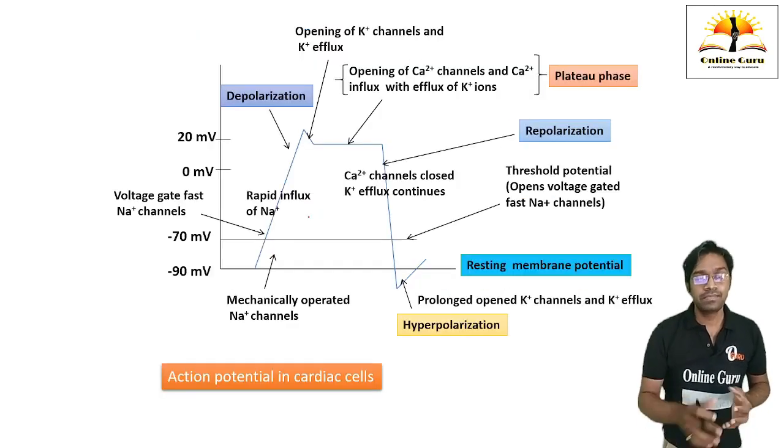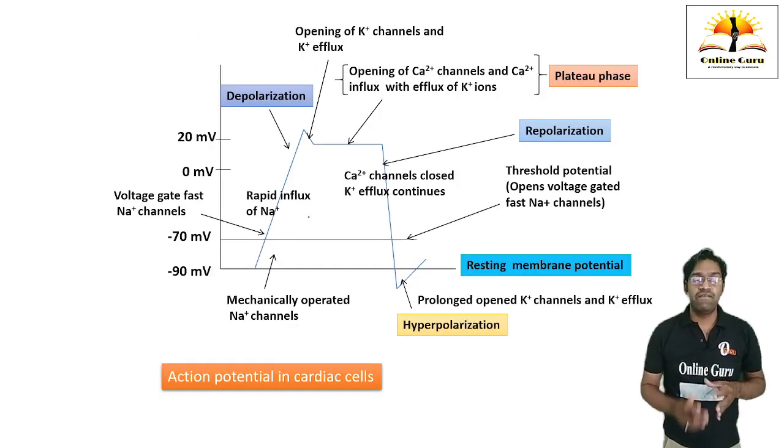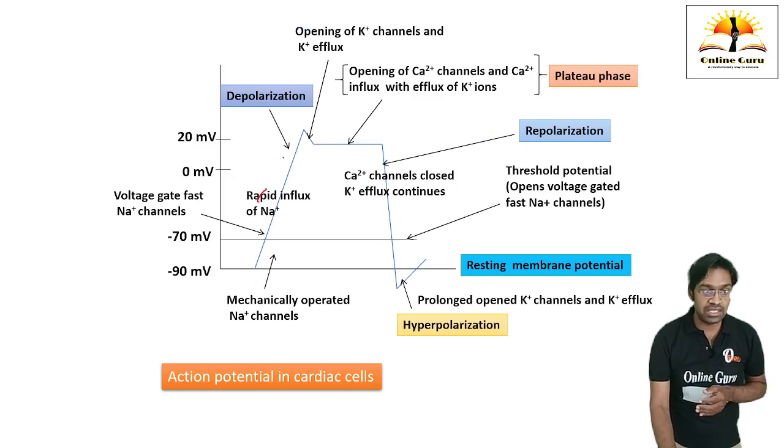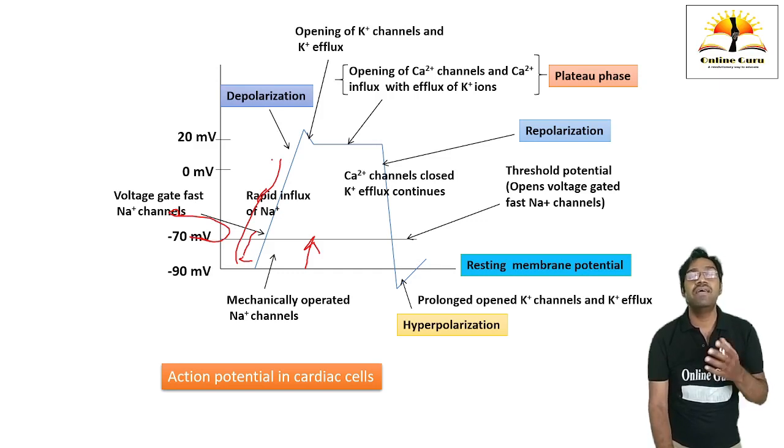Okay. Then see the diagram. First of all, there is a stimulus which is going to come and open the mechanically operated sodium channels. When the membrane potential reaches the threshold, there is an opening of voltage gated fast sodium channels. These channels, which are very sensitive to change in voltage, get open, and there is a huge surge and rapid influx of sodium ions inside the cytosol.